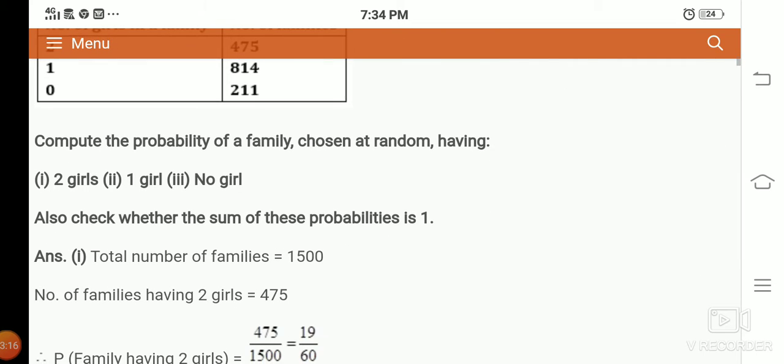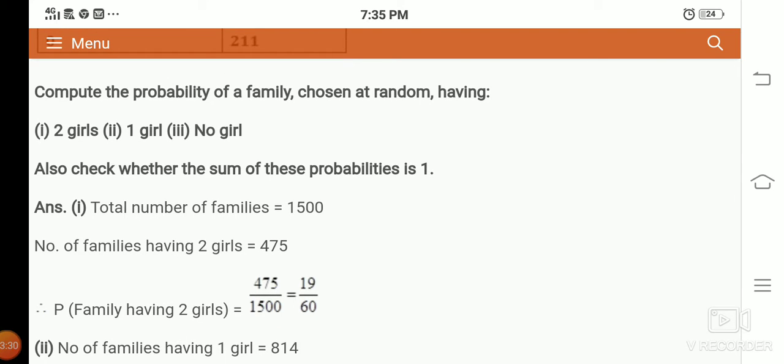That is the first question, 2 girls. So total number of families is 1500. The number of families having 2 girls is 475. So the probability of a family having 2 girls is 475 divided by 1500. You can cancel by 25 and get the answer 19 divided by 60. 19 and 60 are co-prime, no common divisor, so you can leave it.